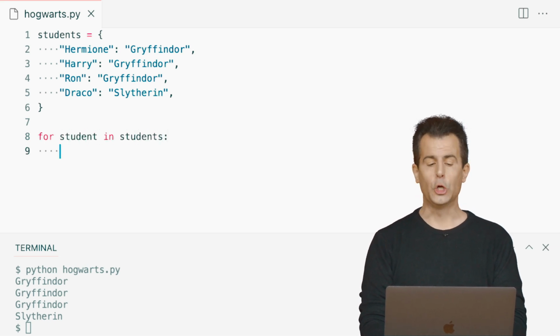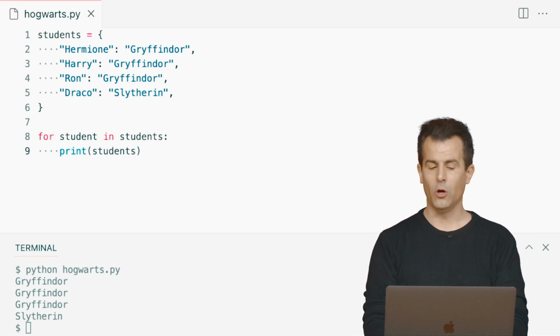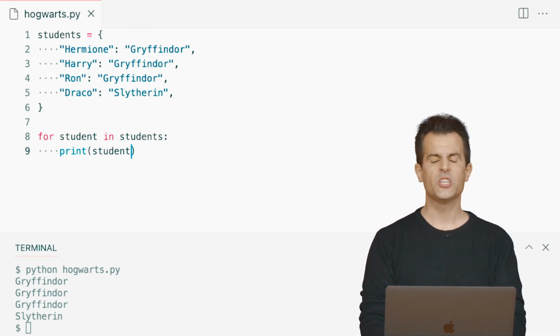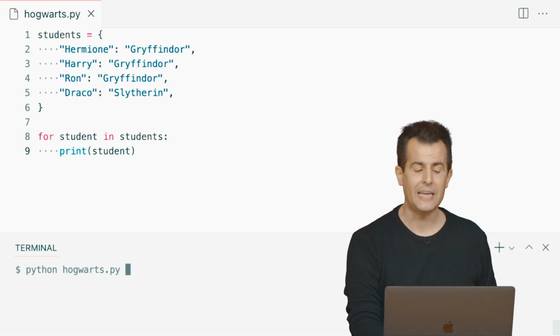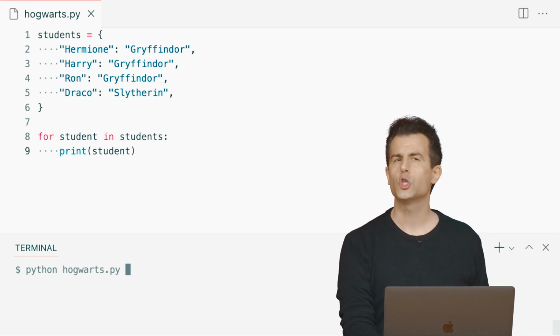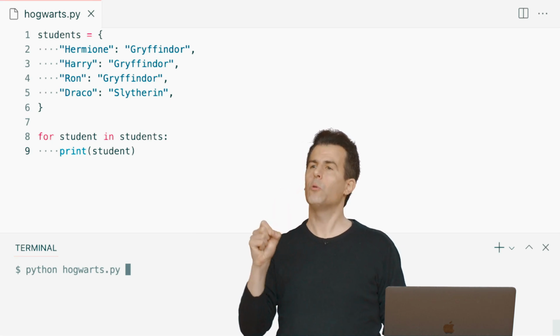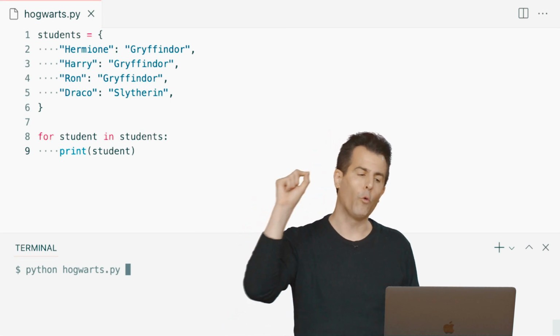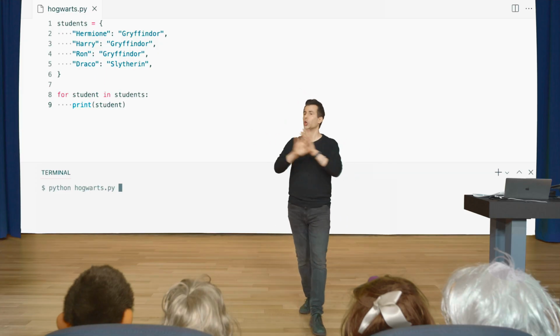in students, go ahead and print out, for instance, the student variable, well, let's just say student first. Let's keep it simple. So this is not going to be that interesting yet, but when I run Python of Hogwarts.py and hit enter, what should I see? Let me take a question here to see, what am I going to see when I hit enter now, when I'm doing for student in students? Yeah, I think we will only see keys. Perfect. So good intuition.